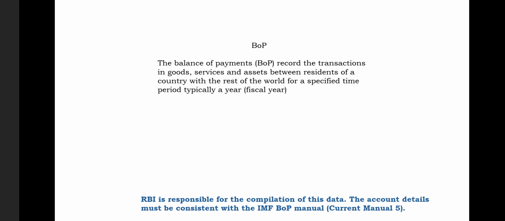Now we all know that the balance of payment has to record transactions. As we know in accounting, we record transactions in accounts. In the same way, in balance of payment, we record transactions in two accounts. One we have is the current account, as in front of you, and one we have is the capital account. The current account has two sides, debit and credit, and the capital account has two sides, debit and credit. The role of the current account is different.